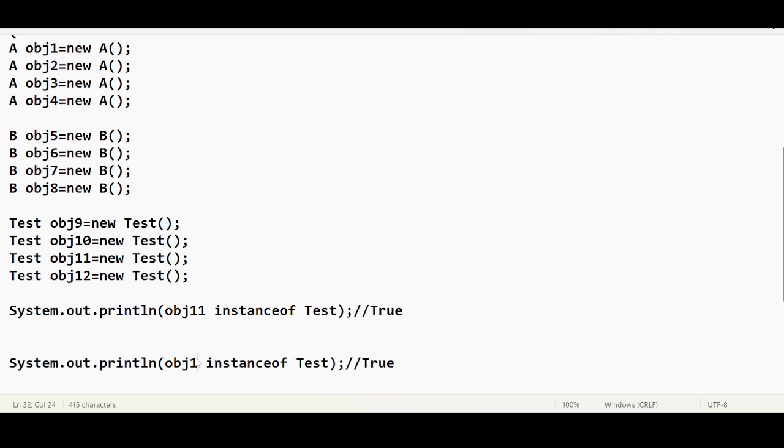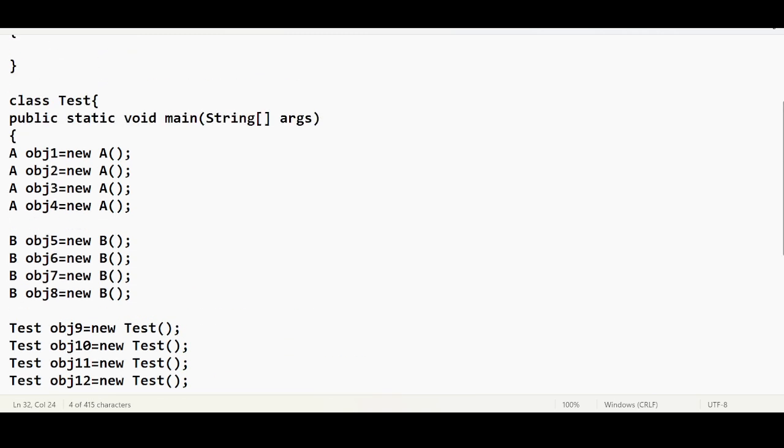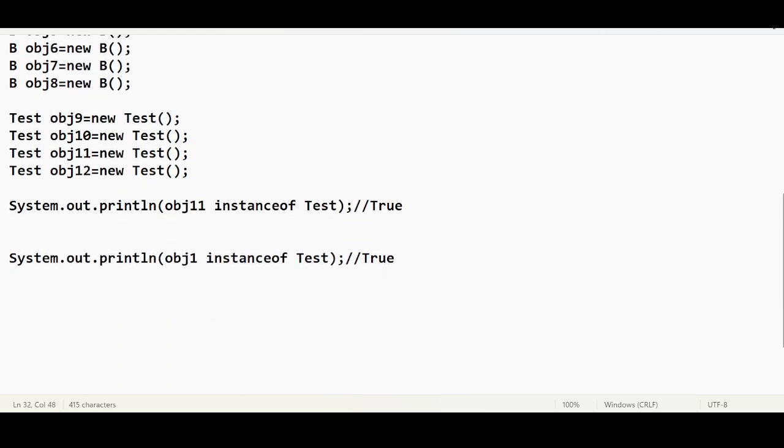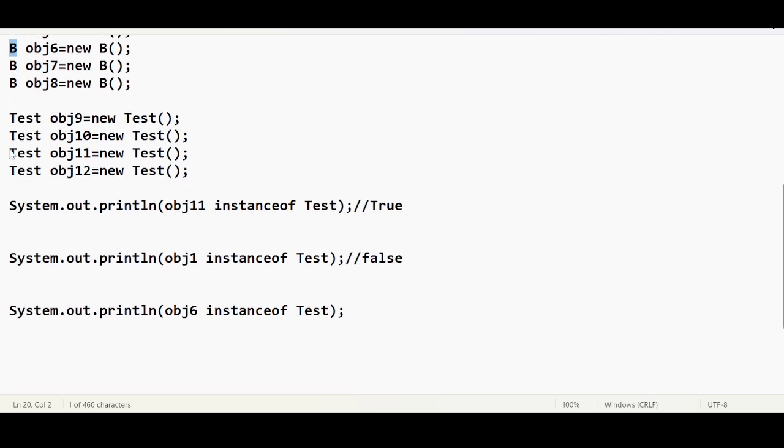Okay, I am asking another question: is obj1 an instance of test? It will check obj1. Where is obj1? obj1 is here. obj1 is of A type, not test type. So the output is going to be false. Again I am asking, is obj6 of test type? Let me check. obj6 is there, but obj6 is of B type. We are checking if it is of test type. No, it is not. So false.